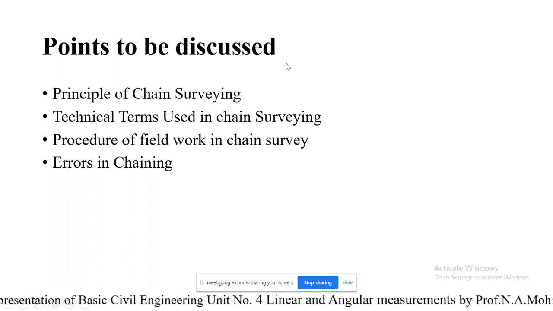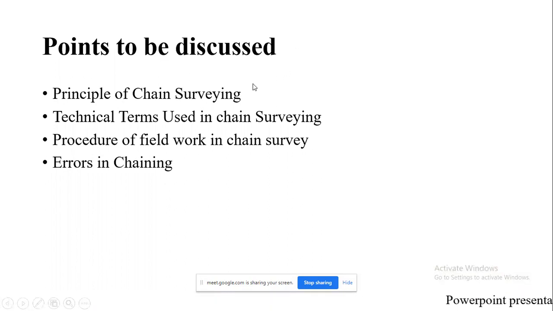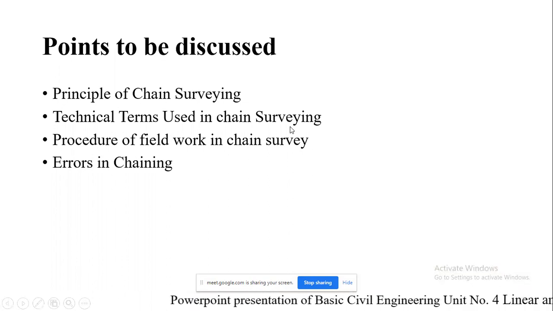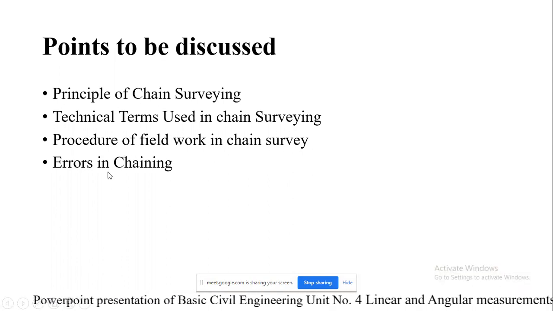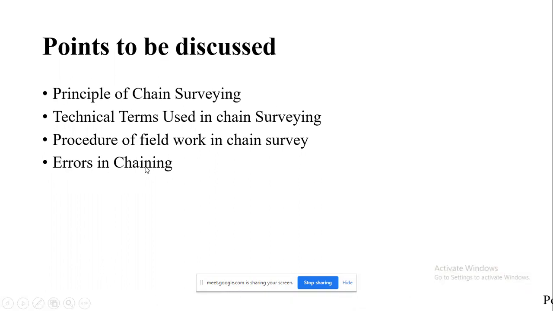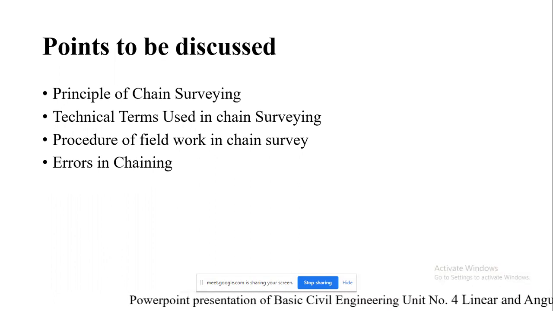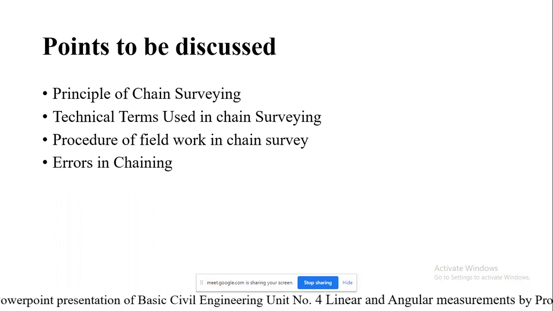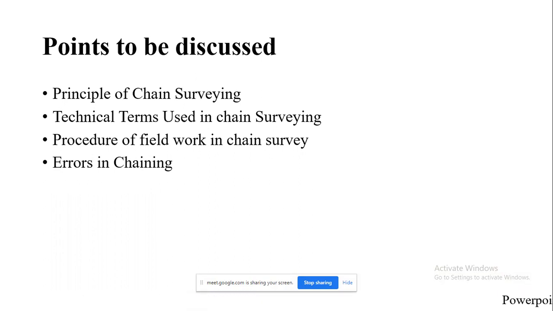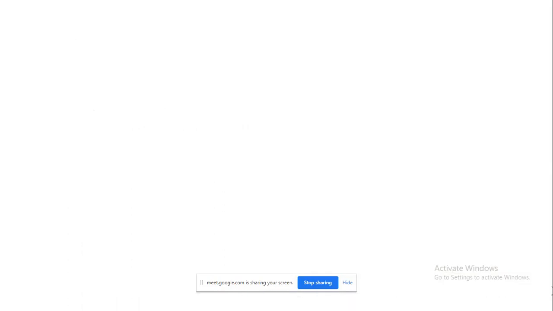So in today's part, we are going to see the principle of chain surveying, technical terms used in chain surveying, procedure of field work in chain survey, and errors in chaining. In the previous part, we have seen chaining and ranging: what the duties of the leader and follower are, how the chaining has been done, and how the ranging operation has been carried out. So we will see one by one.